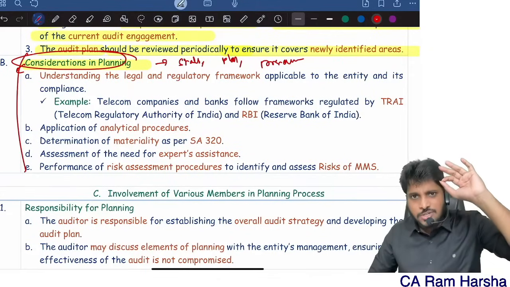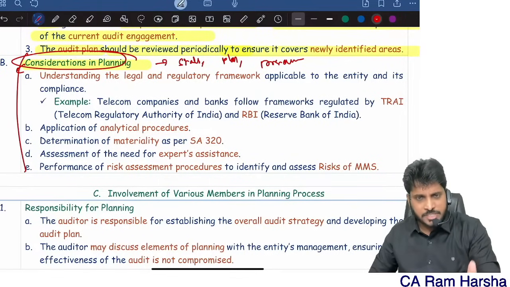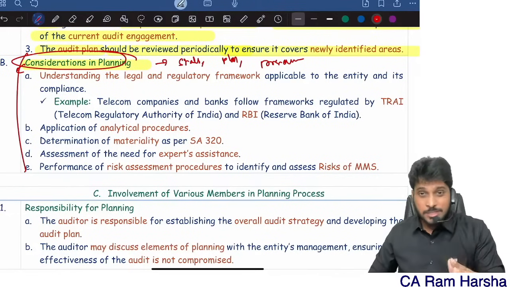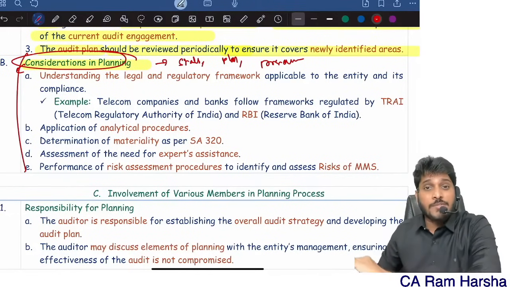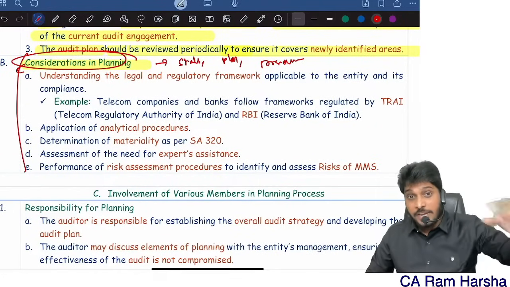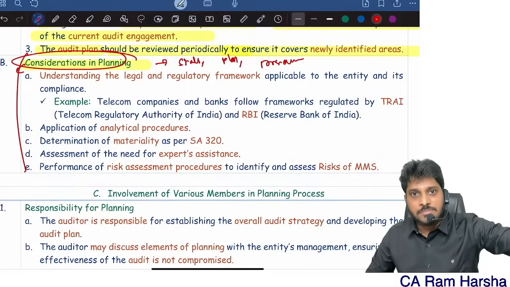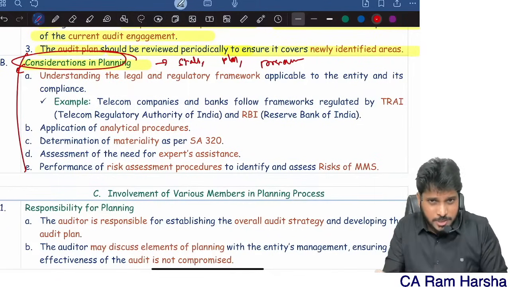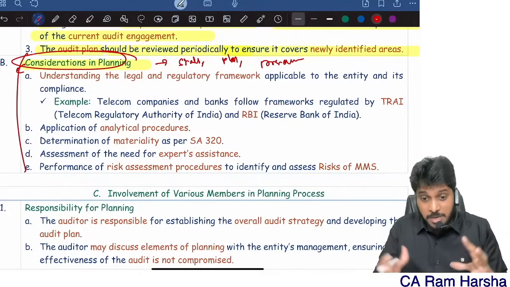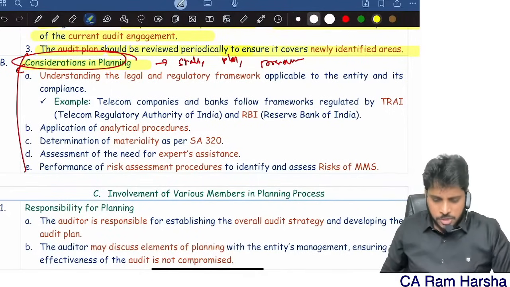I can say in CA Intro Audit there are 2 toughest chapters. One is the strategy topic, which is the toughest. Another one is risk assessment, but risk assessment is a very lengthy chapter. That's the reason I always tell students to leave it. Don't even touch that, especially the internal control part in risk assessment. That is very tough. Leave it. Okay, fine. Planning. This planning chapter I'm revising thoroughly now, where I'm giving you crystal clear clarity on what exactly the terms are. Now, what are the considerations?